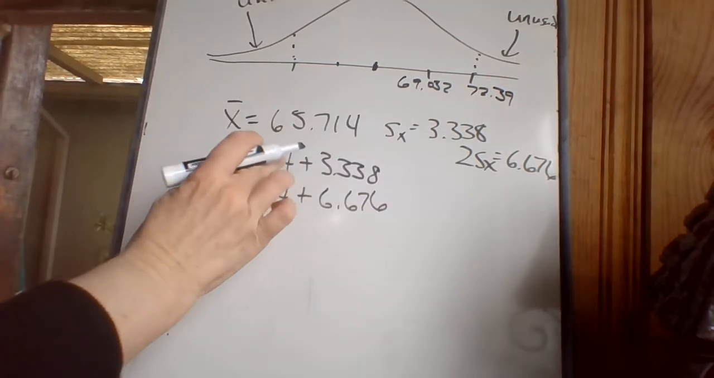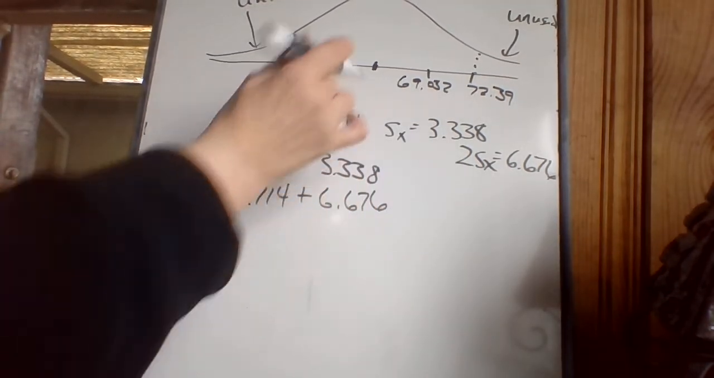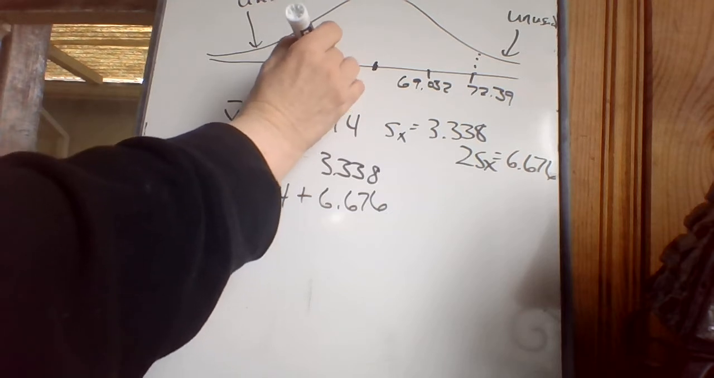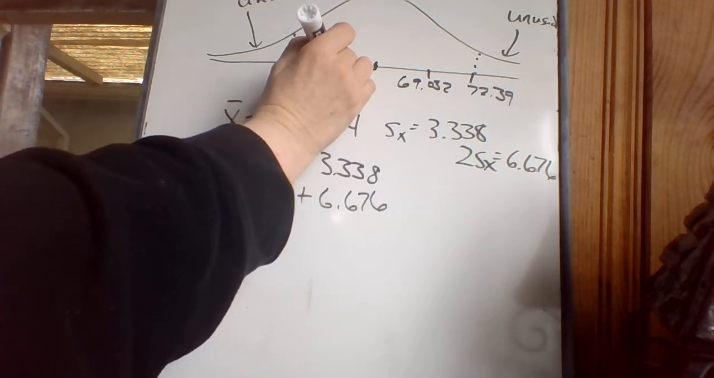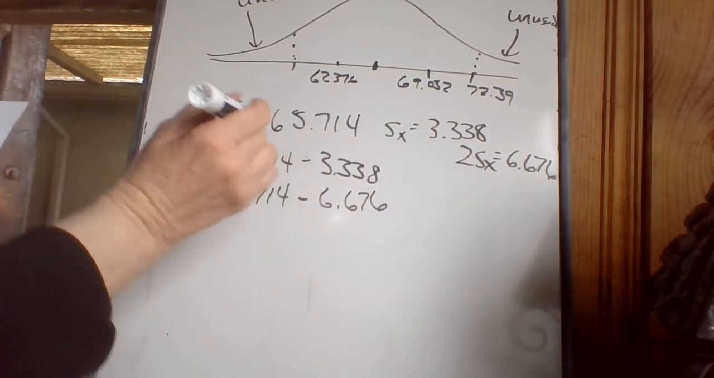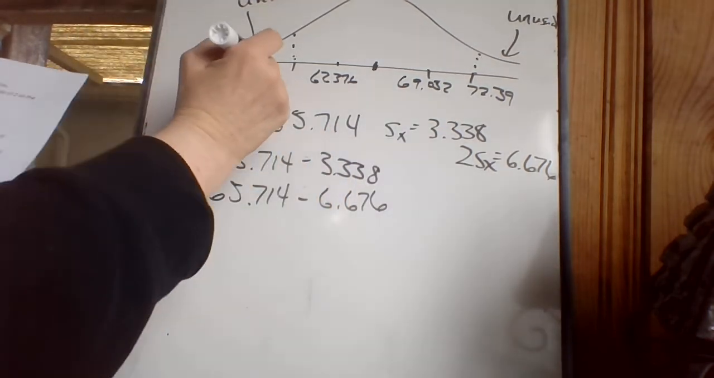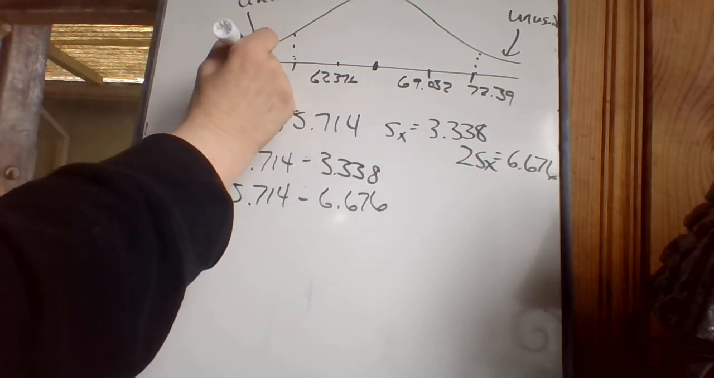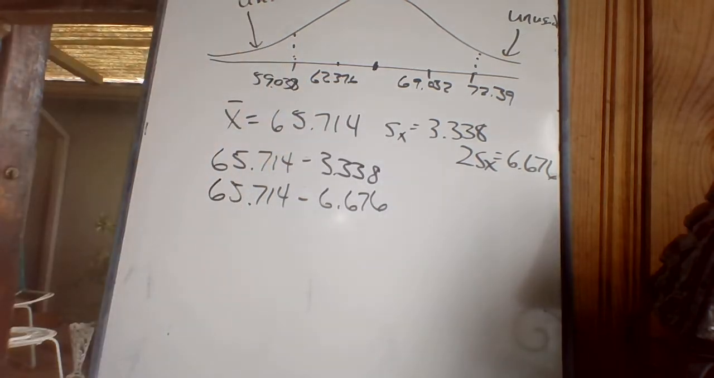Okay, and if I'd gone minus right here, I'd have been at 62.376. And if I'd gone minus this one, I'd be at 59.038. All right, so this was heights, and anyone who's within 59 inches and 72 inches, this is heights for women, any of those people are usual. They don't have anything to worry about. They are usual people.